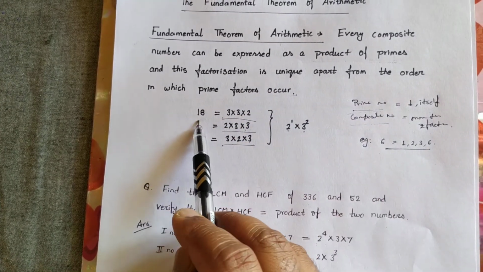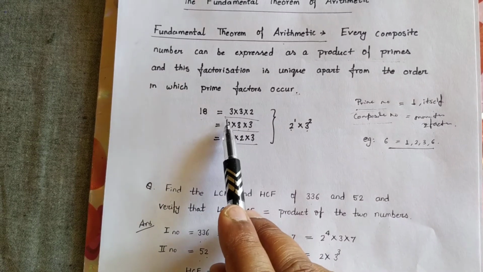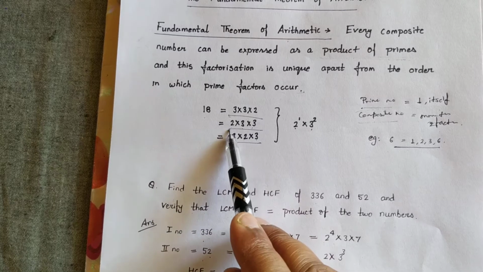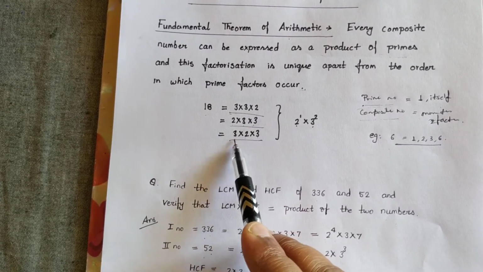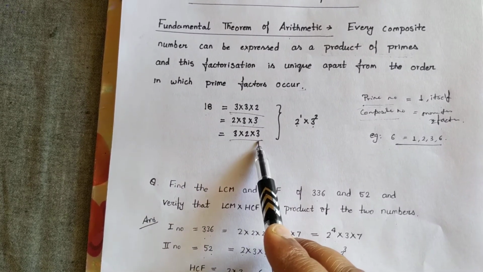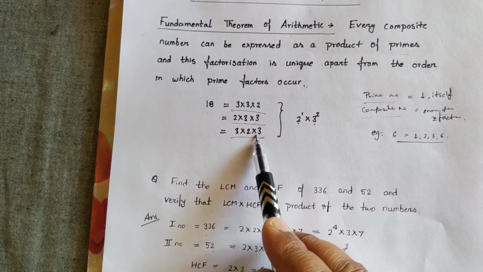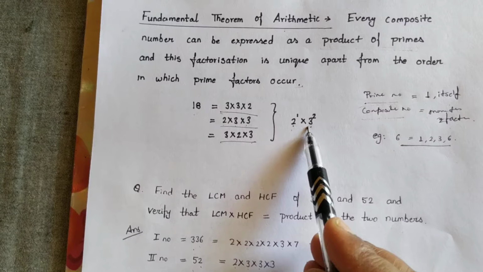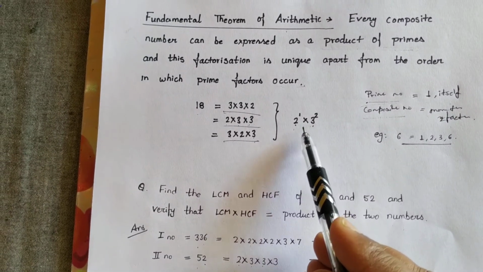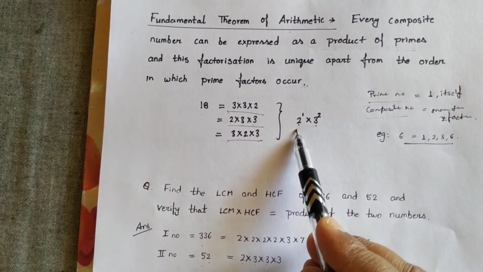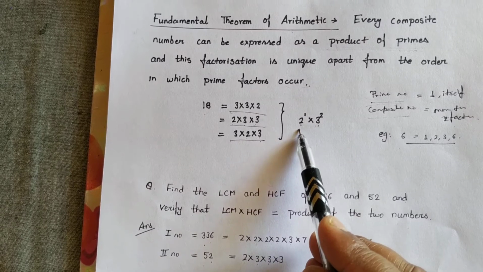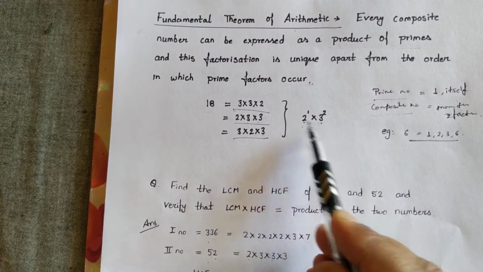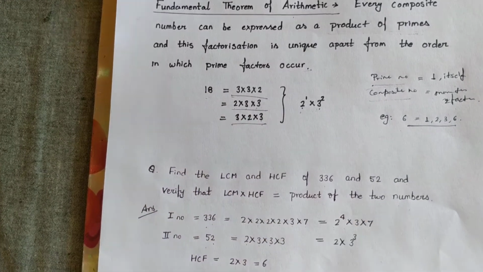For example, 18 is a composite number. Its factorization can be written as 3 multiply 3 multiply 2, 2 multiply 3 multiply 3, or 3 multiply 2 multiply 3. In all the three cases, 2 comes 1 times and 3 comes 2 times. This means that there is uniqueness in factorization. 2 comes 1 times only and 3 comes 2 times only. But the order may be changed here.